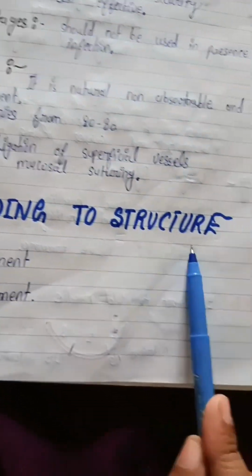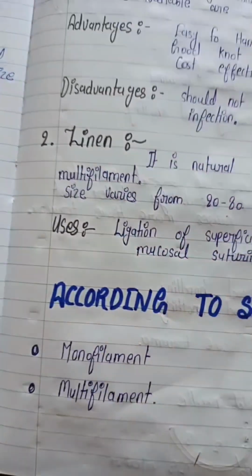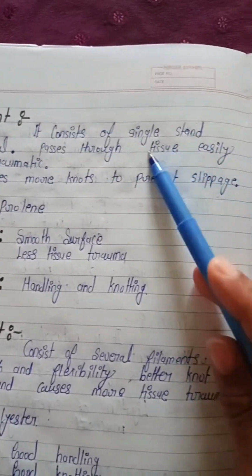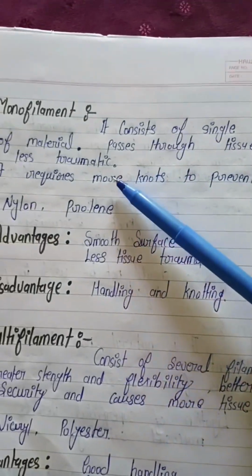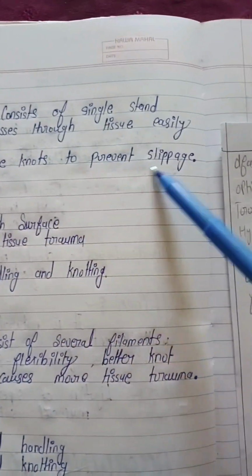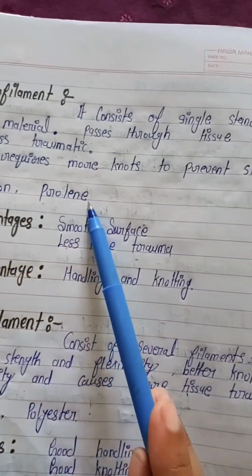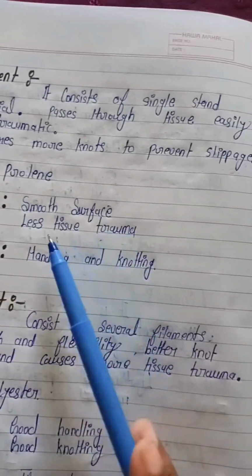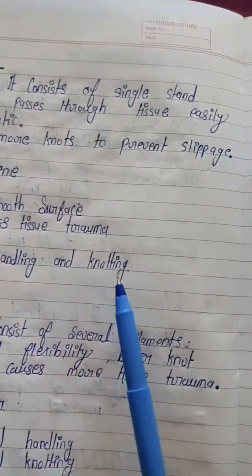Now according to structure, the suture is monofilament or multifilament. The monofilament consists of a single strand of material and passes through the tissue easily, less traumatic. It requires more knots to prevent slippage. Examples are nylon and polypropylene. Advantages are smooth surface and less tissue trauma, and disadvantage is handling and knotting.